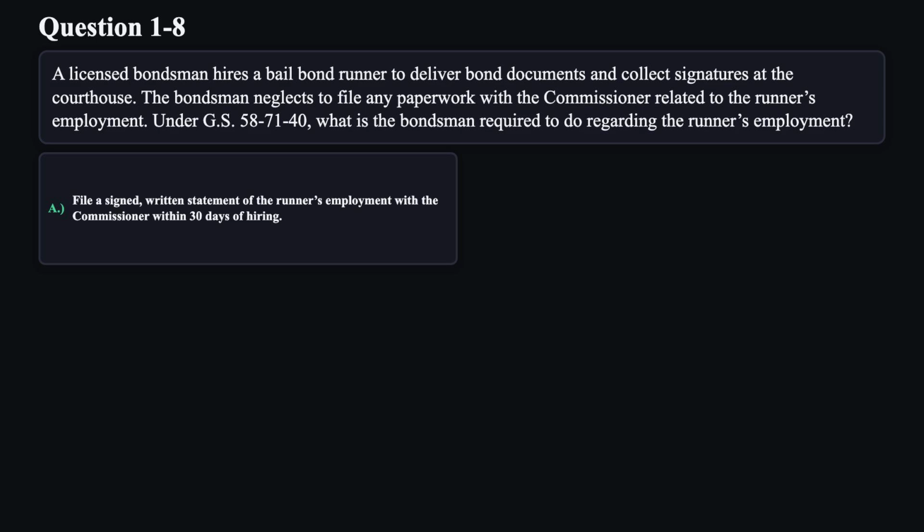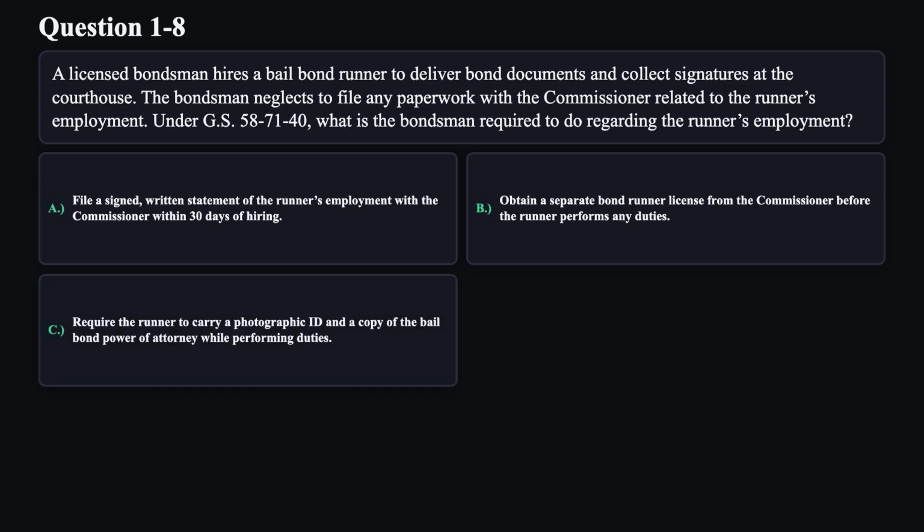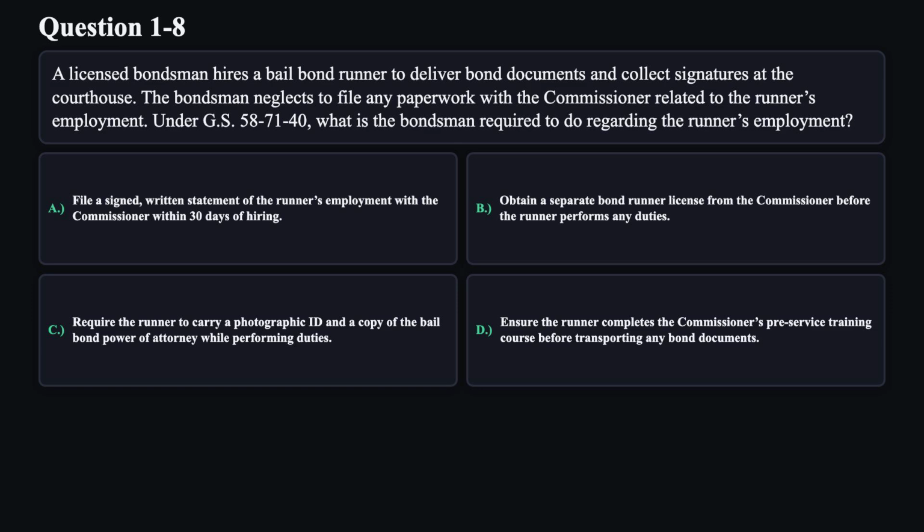A. File a signed written statement of the runner's employment with the commissioner within 30 days of hiring. B. Obtain a separate bond runner license from the commissioner before the runner performs any duties. C. Require the runner to carry a photographic ID and a copy of the bail bond power of attorney while performing duties. D. Ensure the runner completes the commissioner's pre-service training course before transporting any bond documents.